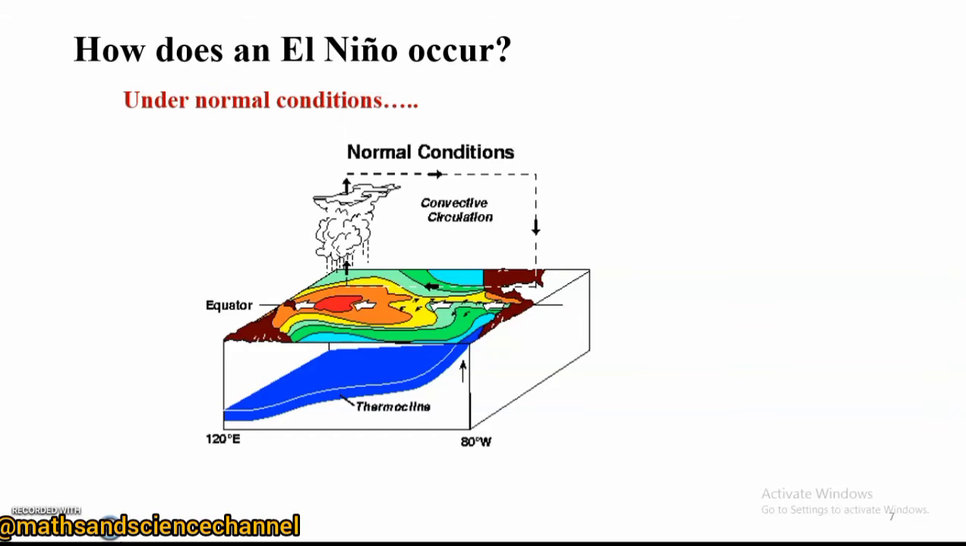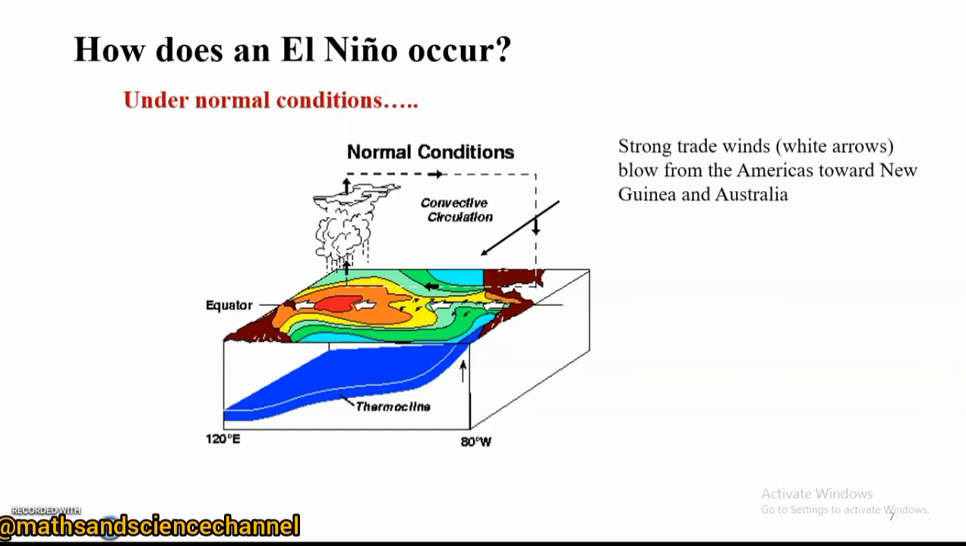Now, in this figure, we can see strong trade winds, which are the white arrows, moving from the eastern Pacific all the way to the western Pacific, which is moving from America towards New Guinea and Australia. The strong trade winds are basically the tropical easterlies, moving from the eastern Pacific to the western Pacific, which are the white arrows in that region.